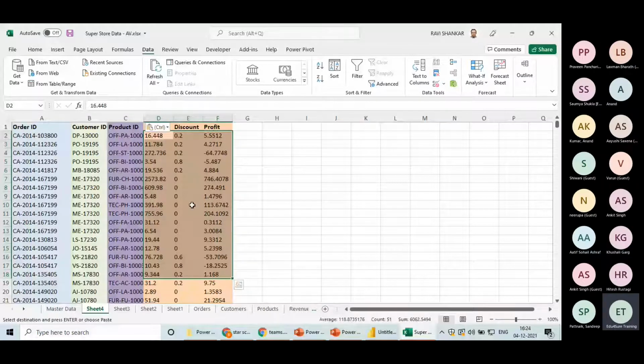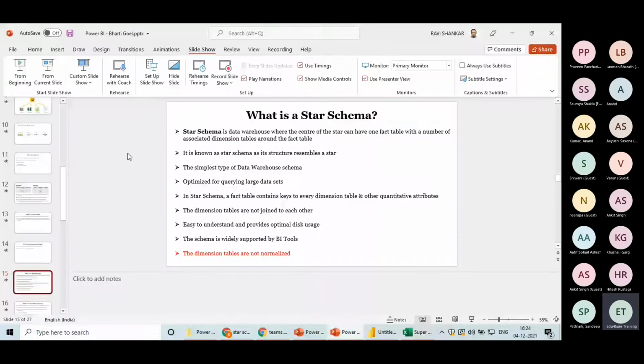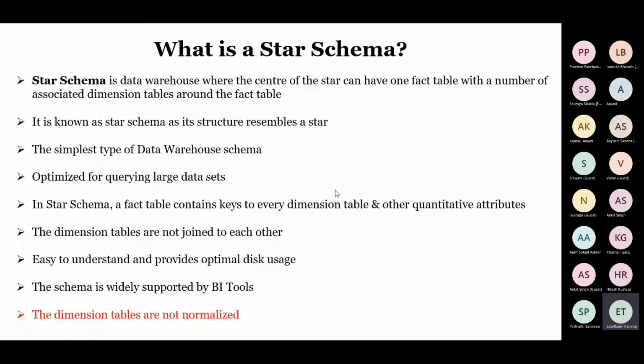Now come to this PPT and discuss a few features of a star schema. A star schema is a data warehouse where the center of the star can have one fact table with a number of associated dimension tables around the fact table. I've shown you the diagram, and how to create that diagram, we will talk about when we move to the practical part. It is known as a star schema as its structure resembles a star. The simplest type of data warehouse schema.